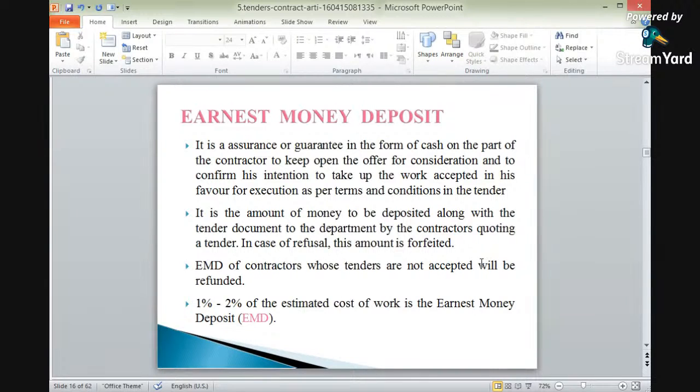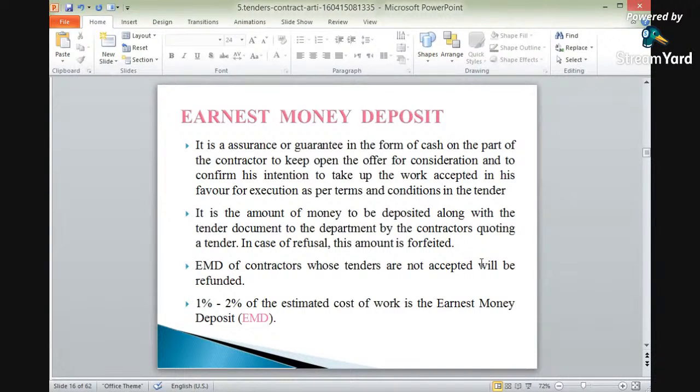Earnest money deposit of contractors whose tenders are not accepted will be refunded. Okay? So out of the 10, suppose there are 10 contractors who have given the earnest money, they have deposited their money, but out of the 10, one has been accepted. One contractor has been accepted for the tender.